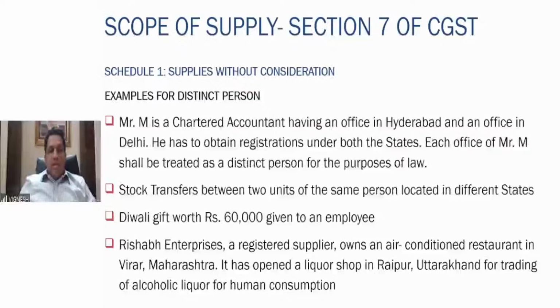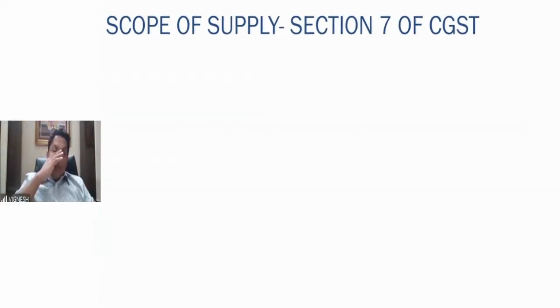Rishabh Enterprises, a registered supplier, owns an air-conditioned restaurant in Virar, Maharashtra. It has opened a liquor shop in Raipur for trading of alcoholic liquor for human consumption. Here, though the businesses are in two different states, in the case of Raipur, he is engaged in non-taxable supply. So that is not a supply at all as per GST. Therefore, there is no need to obtain separate registrations in this particular case.